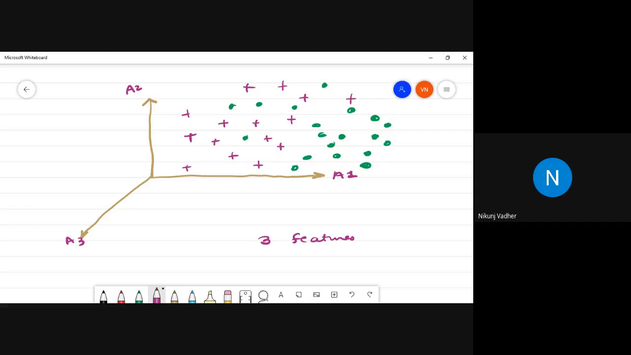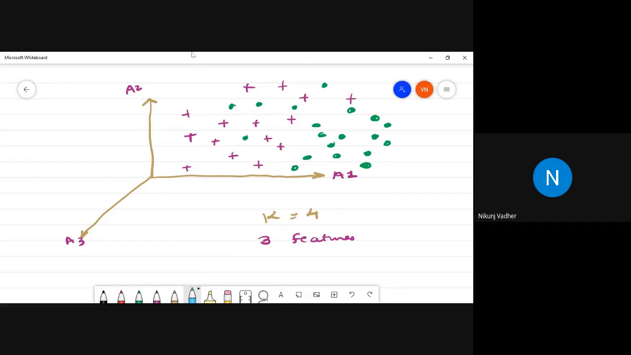Now, what will you do? You will do the testing. Testing means, let's say the number of neighbors k equals 4. This is k nearest neighbor, so there is no separate training step, but it will find the closest 4 neighbors and it will assign the label.